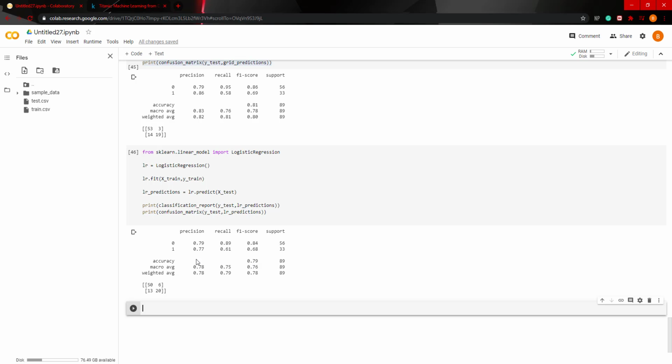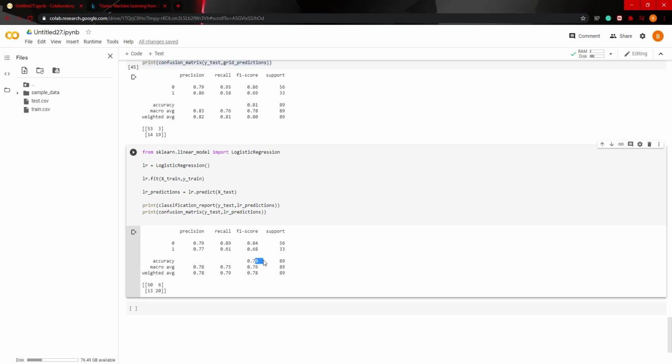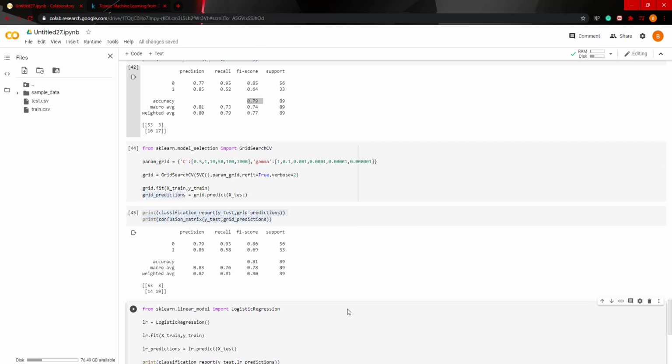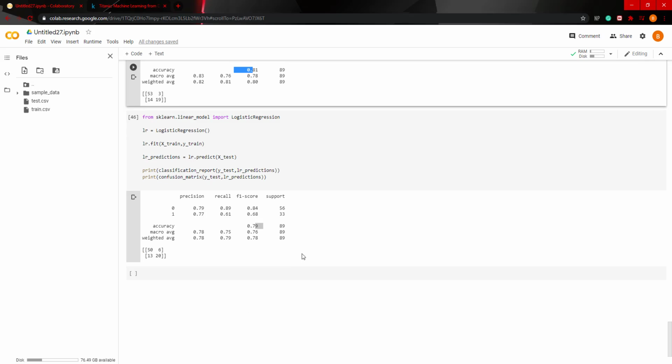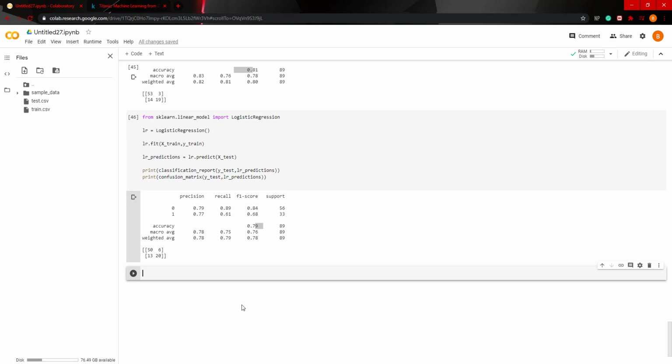So here we got an accuracy of 79%. So the SVM with the grid search performed better. So far it's at 81%, beating the logistic regression algorithm.